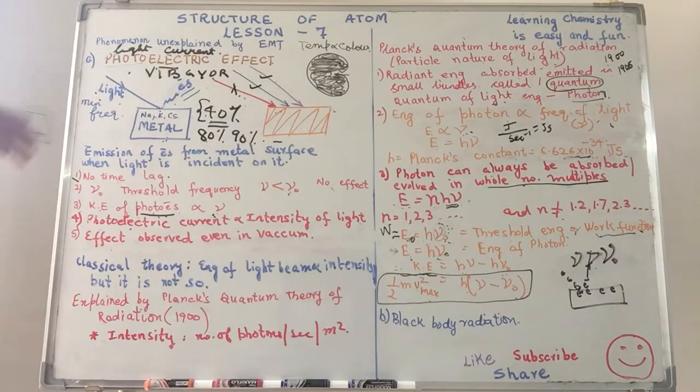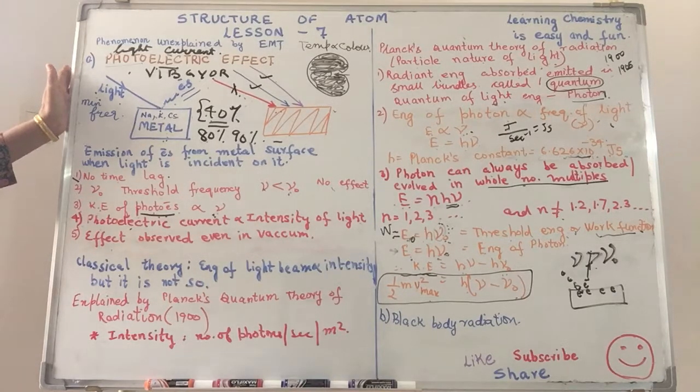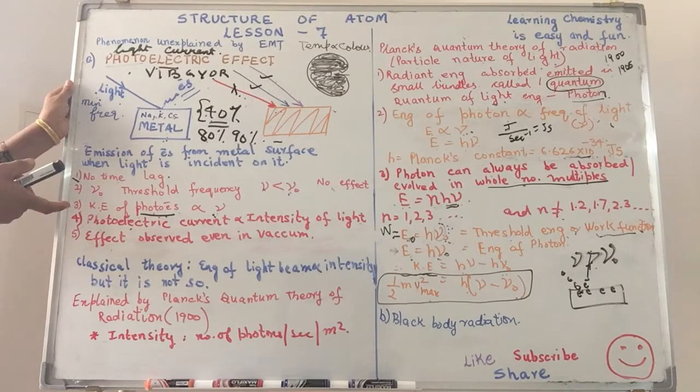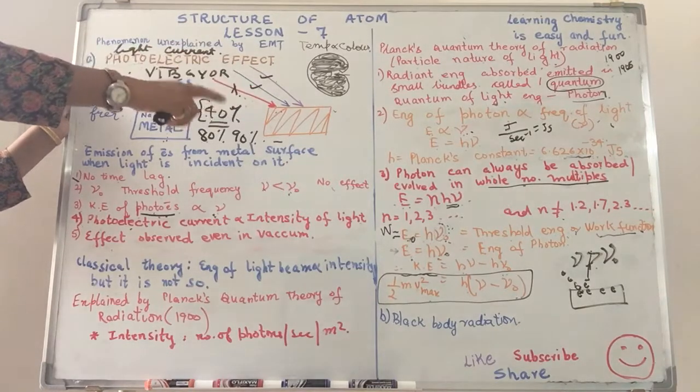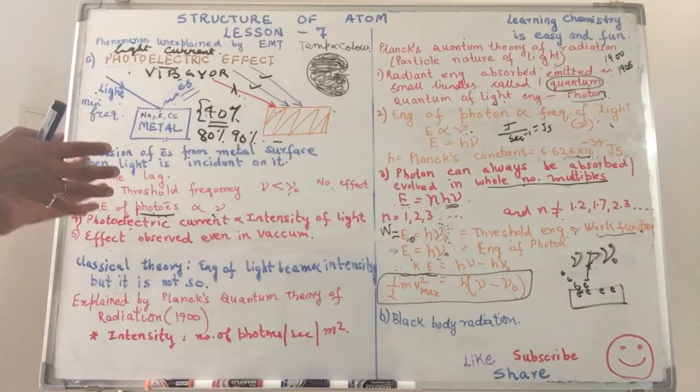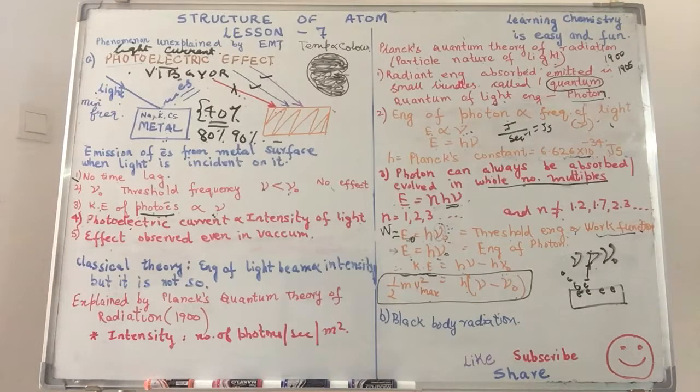So this goes on to explain the black body radiation and the photoelectric effect. Now Bohr used these two concepts, or the concept floated by Planck, in order to develop his model of the atom, which is also called the Rutherford-Bohr model of the atom, because Bohr simply improvised the Rutherford's model. He stuck to the Rutherford's model in terms of the nucleus, but he used the concept of quantization over here. That means giving a fixed value to the energy in order to explain the structure of the atom. We shall be taking it in lesson 8.